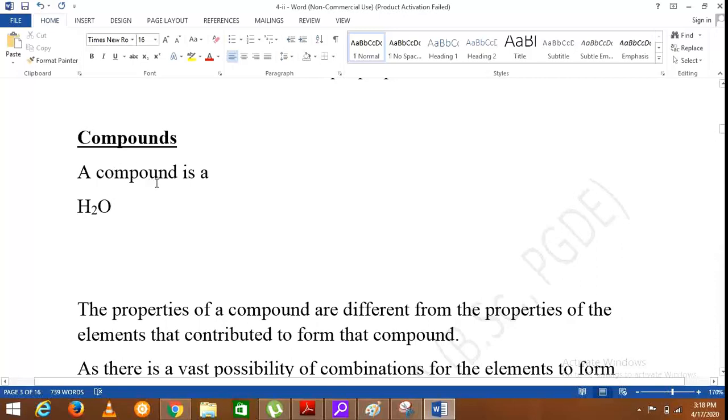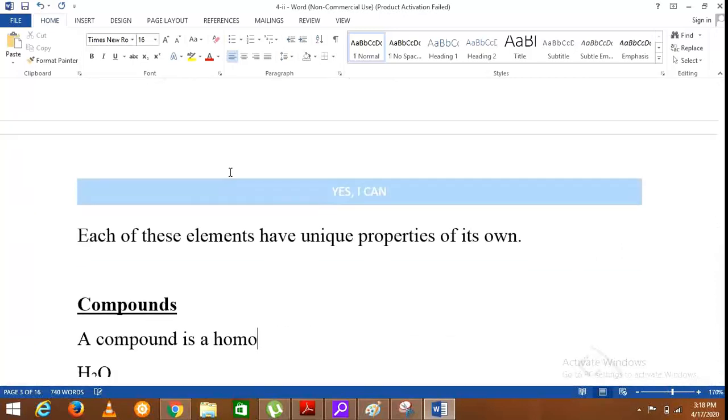So we'll define a compound. A compound is a homogeneous pure substance in which two or more elements are chemically combined in a fixed ratio. I will repeat. A compound is a homogeneous pure substance in which two or more elements are chemically combined in a fixed ratio.